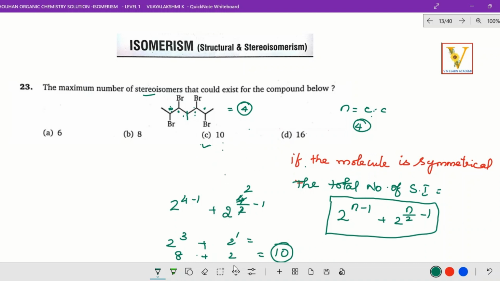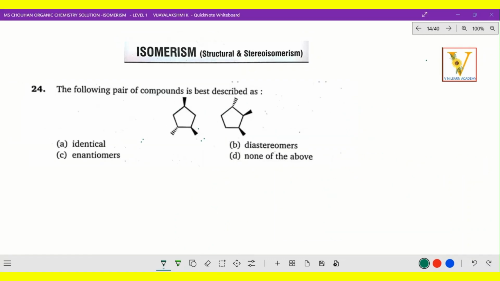Come on, let's go to the next question. The next question: the following pair of compounds is best described as. They have given that compound, and you have to identify which is the correct option. Before going to that compound, I would like to mention here identical. Identical means the compound's chiral centers have the same four atoms or groups attached. So that is called identical.